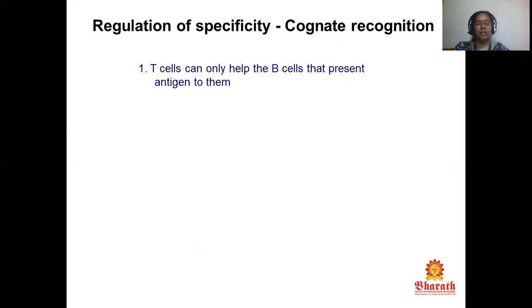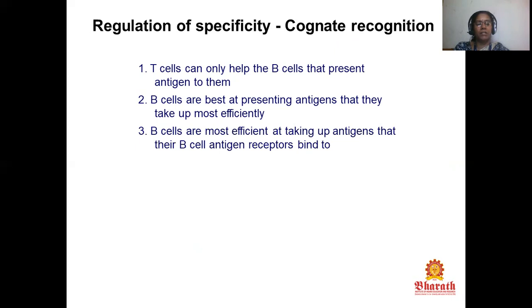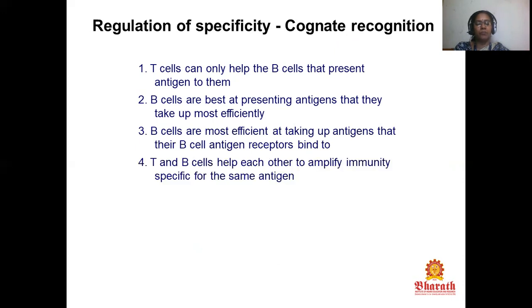A T cell can only help the B cell that presents antigen to it, and B cells are best at presenting antigen that they take up most efficiently, and B cells are most efficient at taking up antigens that their B cell antigen receptor binds to.